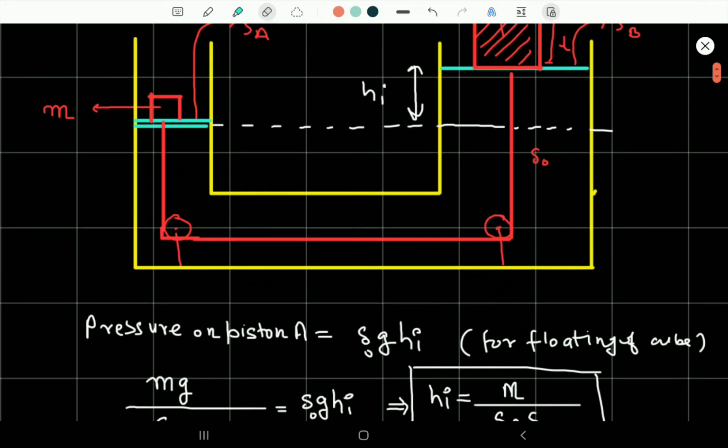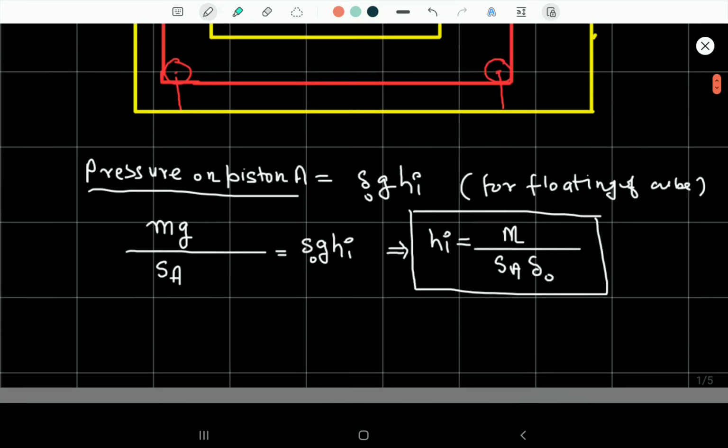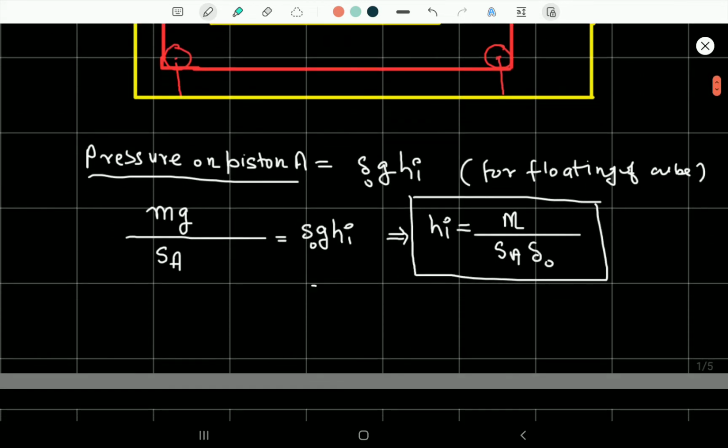Here we already discussed the system. Now the initial height difference would be due to the pressure on piston A, which we could write as rho naught g H initial, and from this equation the initial height difference between them is m by rho naught A. This is the approximate height difference, because some very little part of the cube would be inside, so it would give some delta H. H initial plus some amount of dH would be approximately equal to H initial, so we are approximating it.